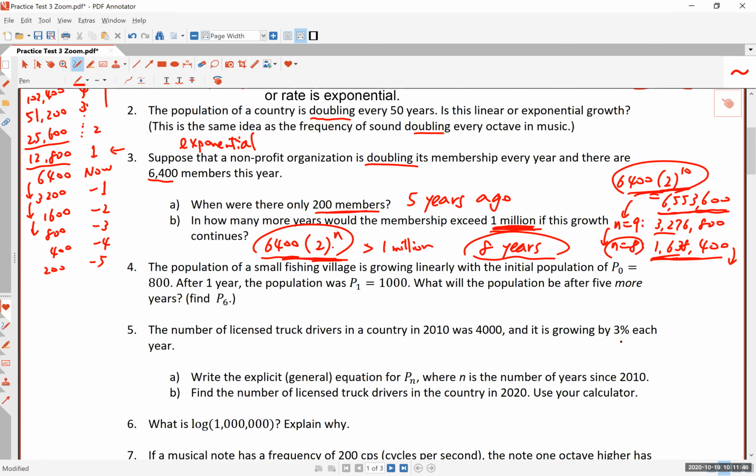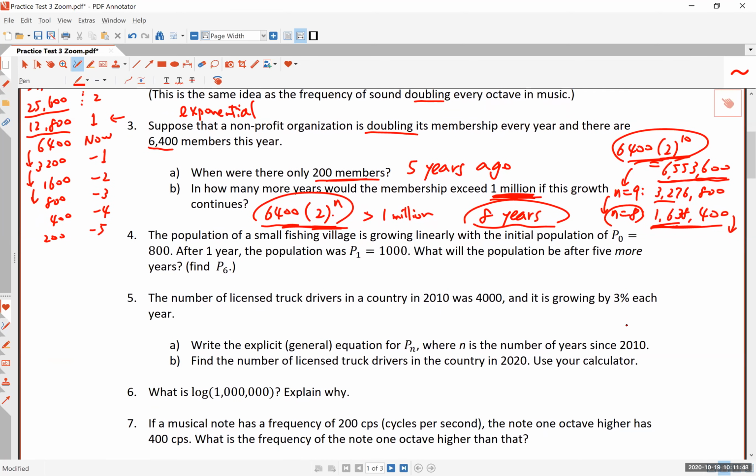The population of a small fishing village is growing linearly, this time it's linearly, with an initial population of 800. Okay, after 1 year, the population was 1,000. Okay, so you can tell linear means that there's a constant difference. So let's see what the constant difference is. After 1 year, the population increased by 200. What will the population be after 5 more years, right? So how do you calculate this? Here are 2 ways to answer that question.